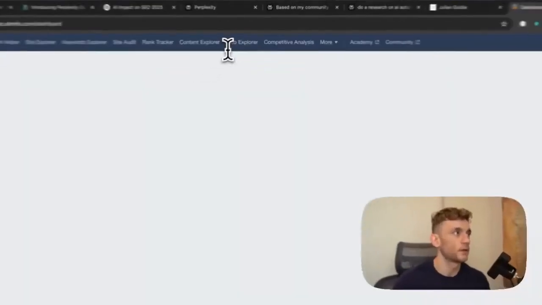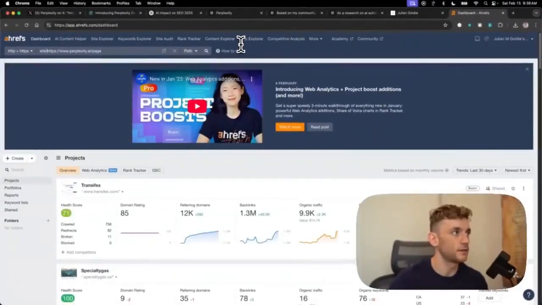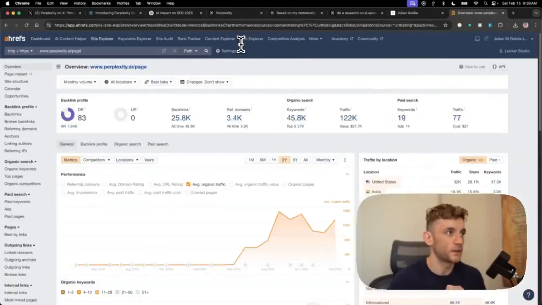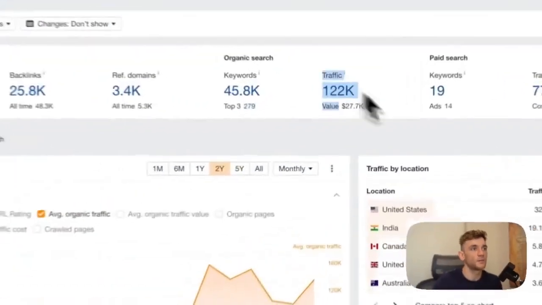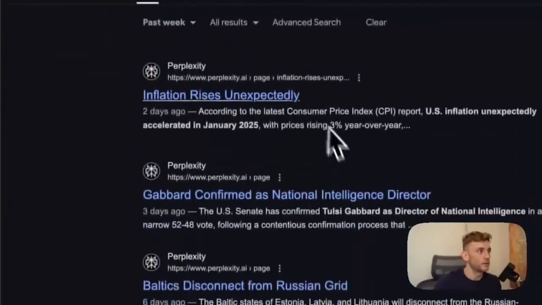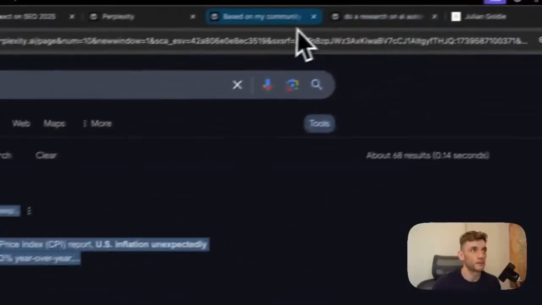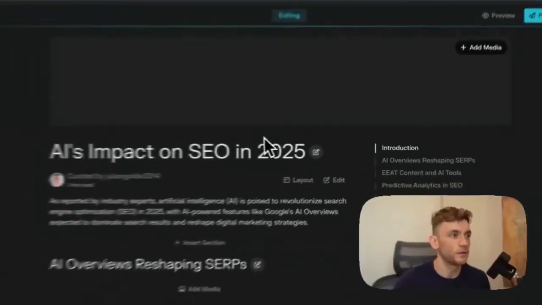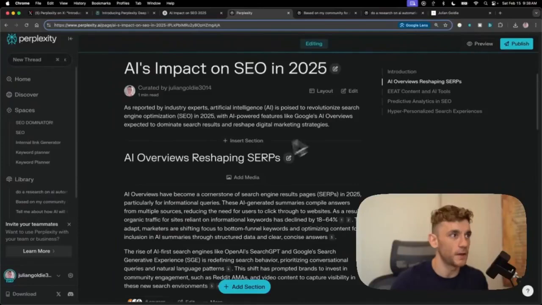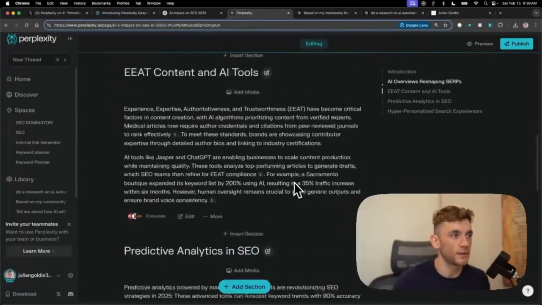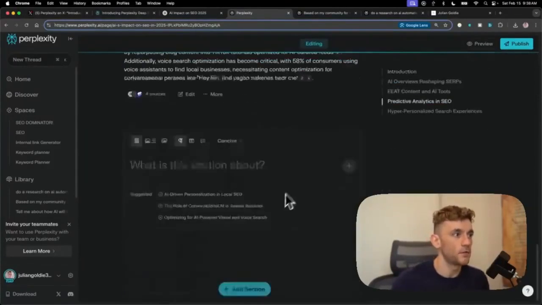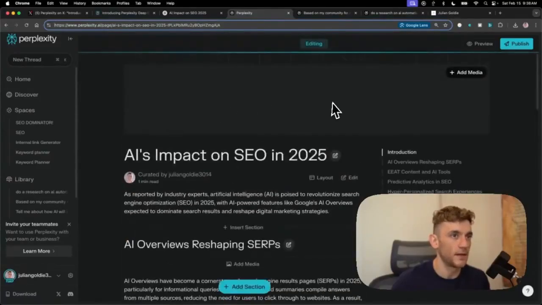If we actually check out Perplexity's rankings and how much traffic they get from their pages section, you can see they're getting like 122K traffic just from the pages category, including subfolders, which is pretty impressive to be fair. And also this stuff indexes on Google. If we look over the last week, you can see stuff is indexing and ranking on Google within the last few days. So that's pretty useful as well. It's a nice little feature. And also you can design this page once you've published it as a page, and then insert sections, add media, edit different bits, insert more content at the bottom, and add a cover as well.